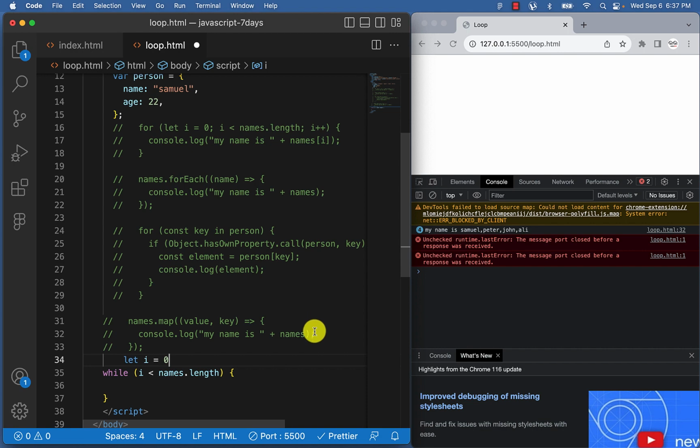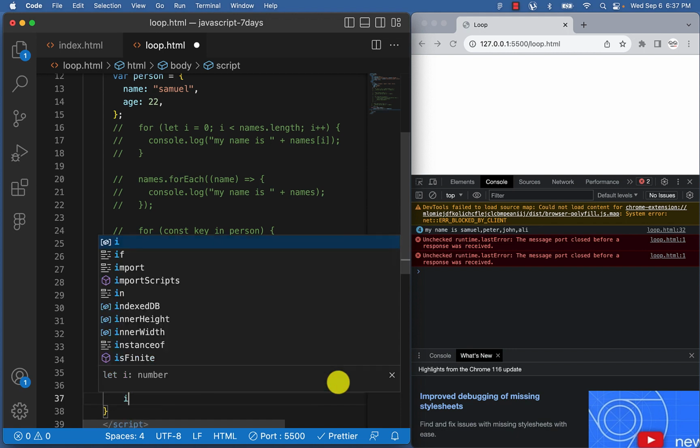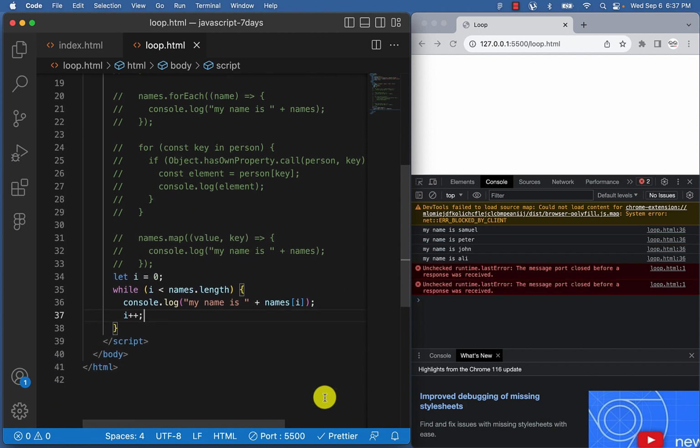We can come over here now and console log this particular, not this now. We need to console log something like this other one here. Console.log i, then we need to increment i. We now say i plus plus. Let's save this. So the while loop does the same thing again.